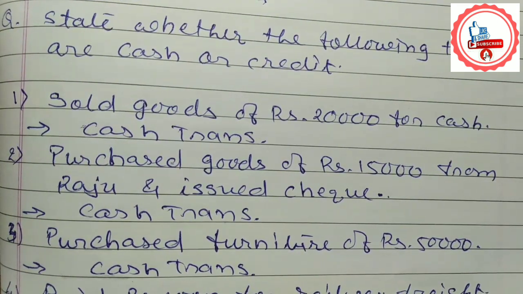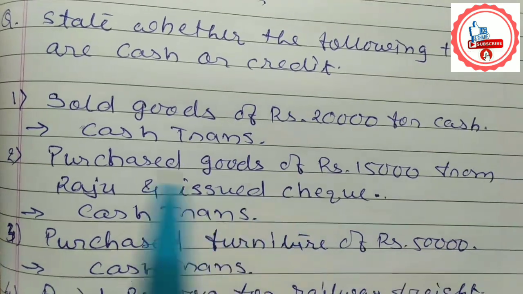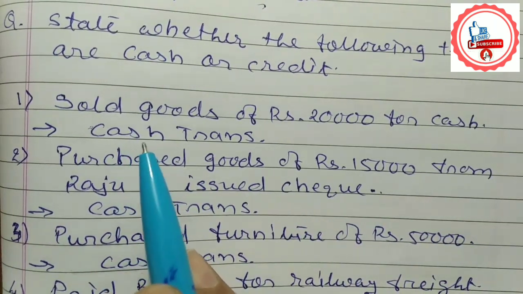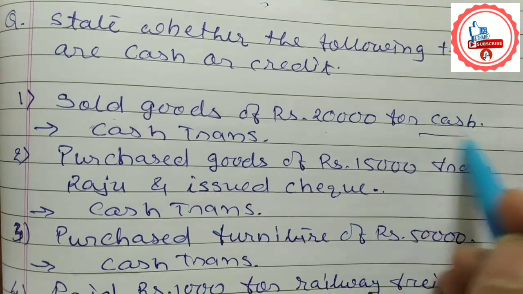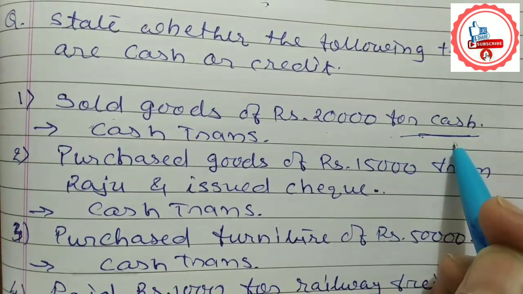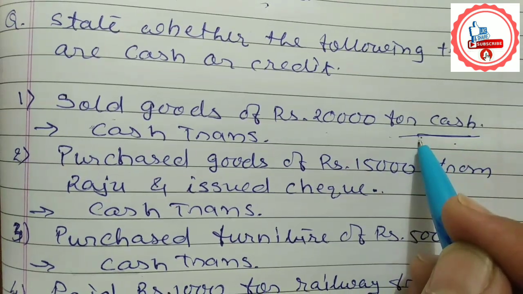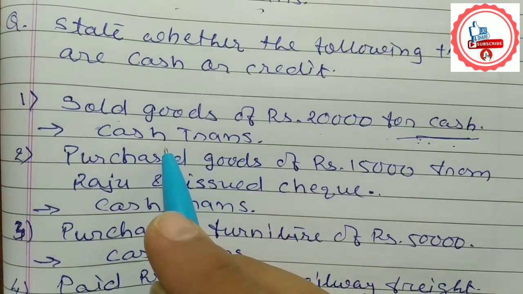Now students, let us understand whether such a transaction is a cash or credit transaction. We have to identify from the following transactions whether each is cash or credit. Sold goods of rupees 20,000 for cash. The word cash is included in the transaction, and that's why it is called a cash transaction.